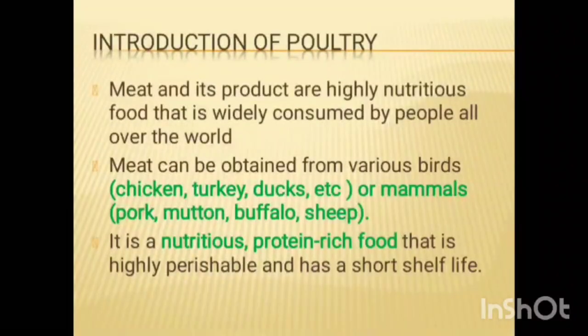Introduction of poultry. Meat and its products are highly nutritious foods that are widely consumed by people all over the world. Meat can be obtained from various birds such as turkey, chicken, ducks, and from mammals such as pork, buffalo and sheep. Meat is a nutritious and protein-rich food. Poultry farming is also known as aviculture. It is raising domesticated birds for human consumption or other purposes. The primary purpose of poultry farming is to produce meat, eggs and feathers. Types of poultry farming are broiler farming, layer farming and dual purpose farming.